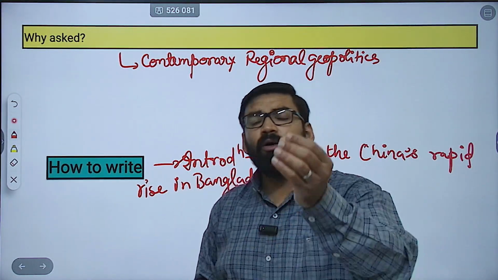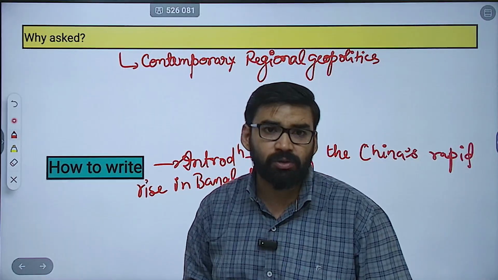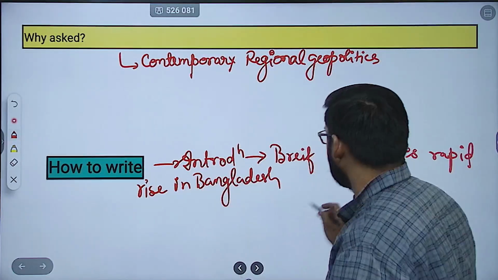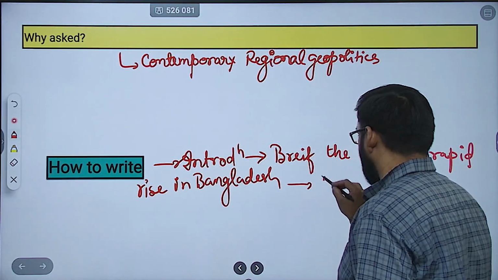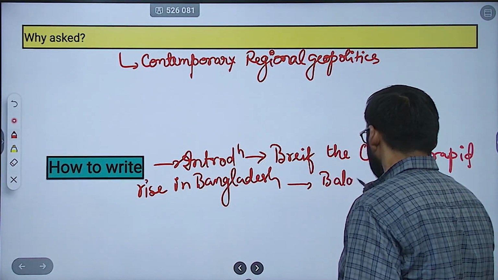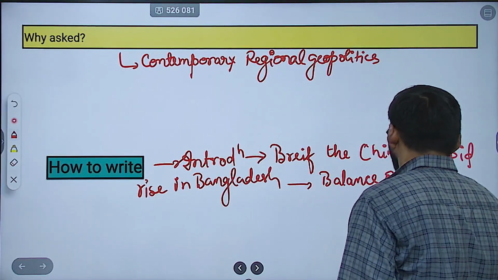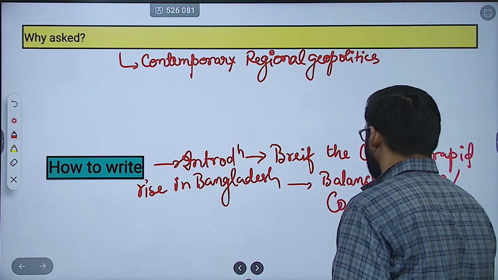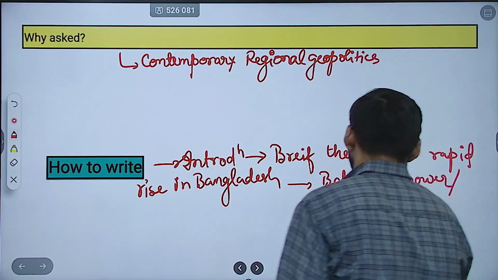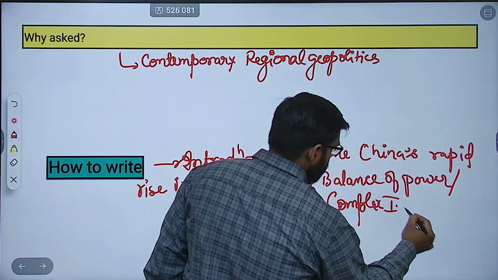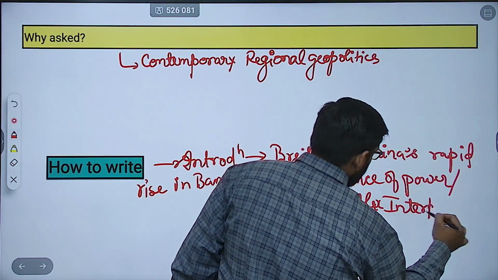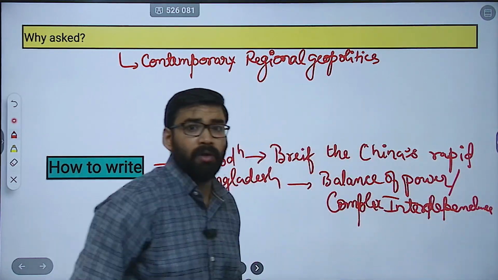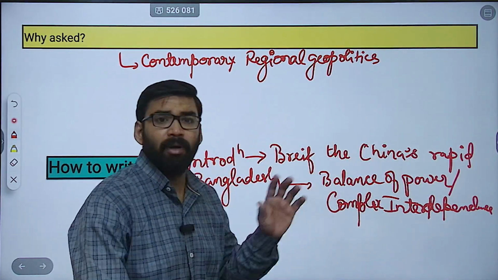Then you can also refer to various IR theories. कौन कौन सी theories? अब theory से पढ़ने के लिए नहीं होती, you have to apply. You can mention IR theories like balance of power as well as complex interdependence theory. Okay, so these are the theories you can mention here.